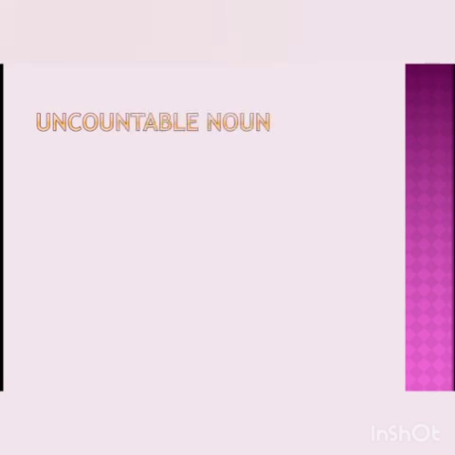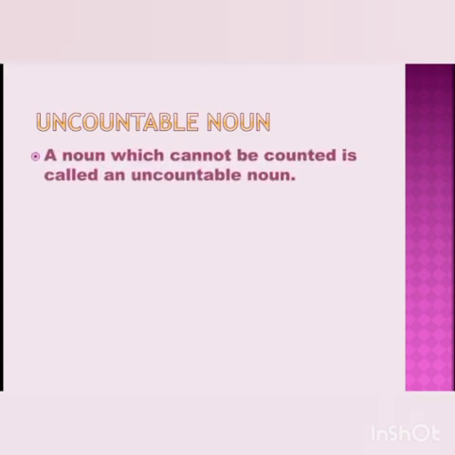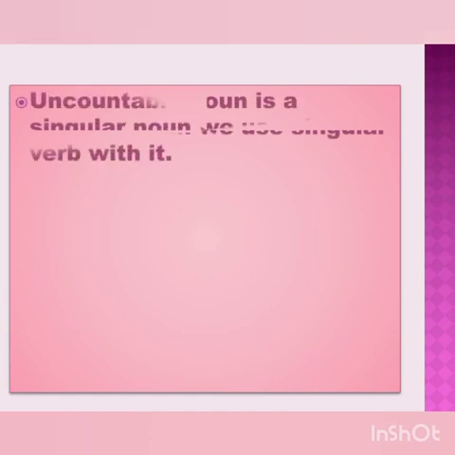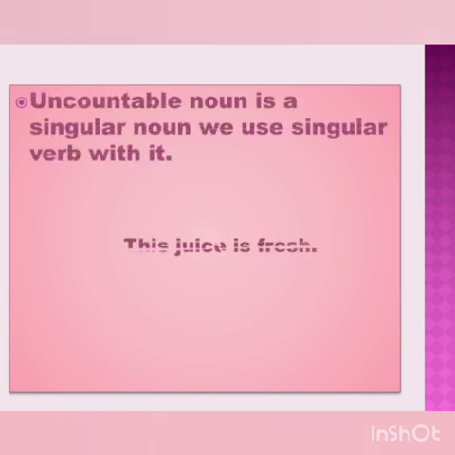Uncountable noun. Uncountable noun is that noun which cannot be counted in numbers. For example, oil, salt, and juice are uncountable nouns. You know, children, we have learnt uncountable noun is a singular noun, so we use singular verb with it. This juice is fresh. So, is a singular verb.